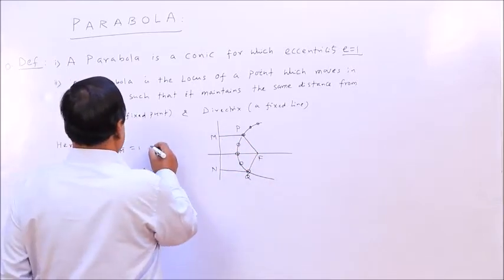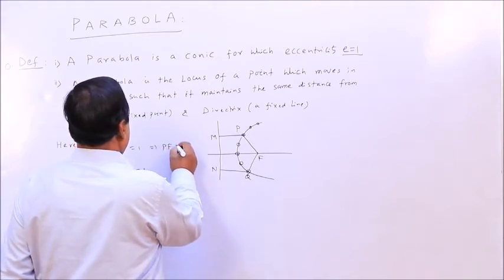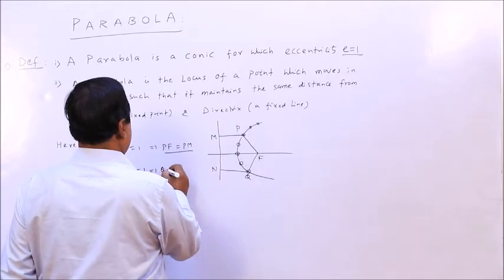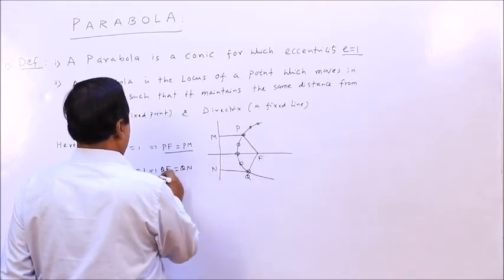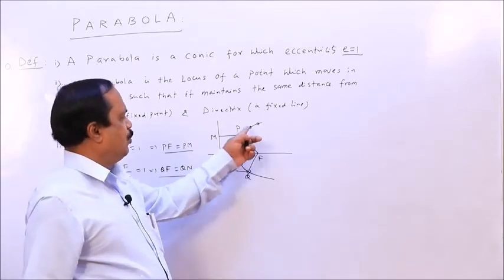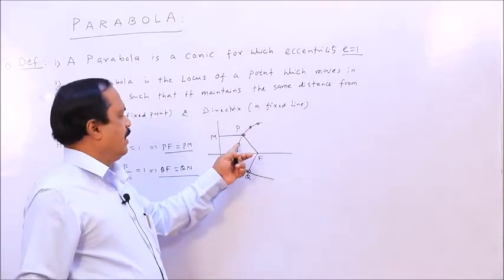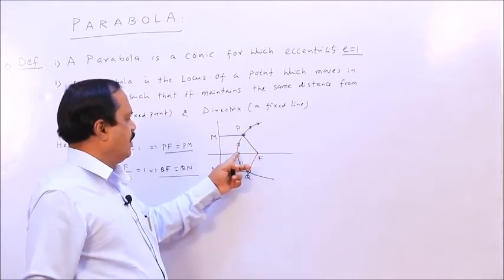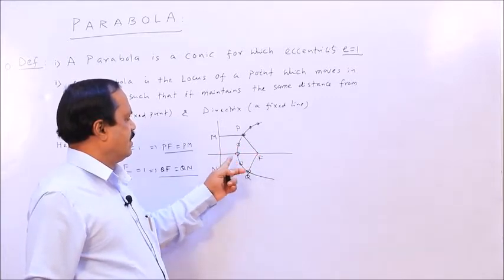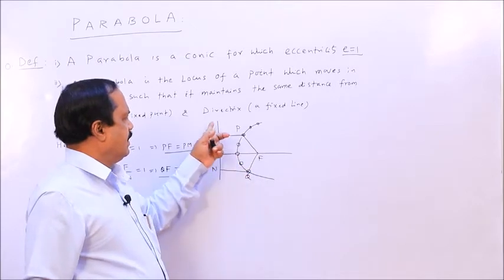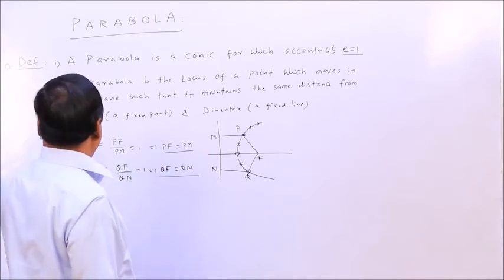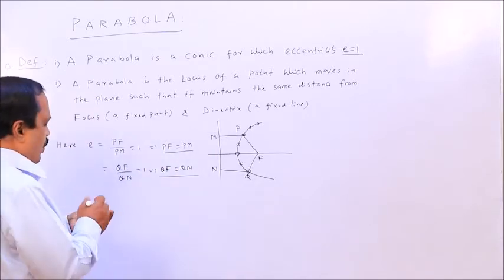This implies PF equal to PM, and this implies QF equal to QN. Alright. So therefore if you take any point on the curve, it maintains same distance from focus and directrix. So obviously when the point comes here, this distance equal to this distance. This is known as vertex, this is directrix, this is focus. I am coming in detail. So next is, after definition, know a parabola.